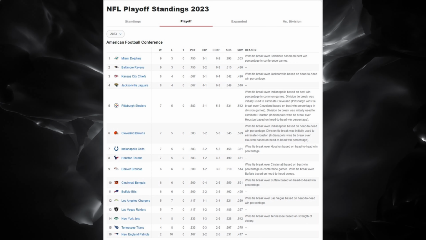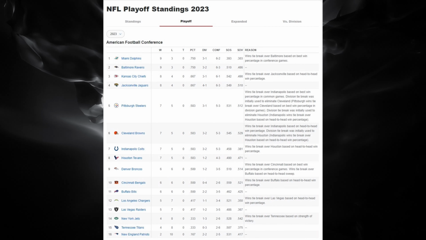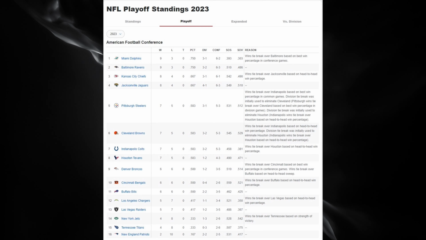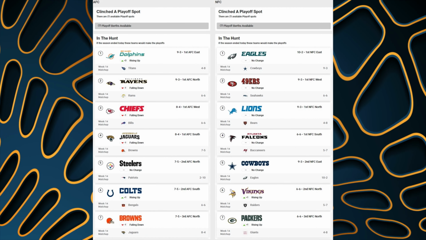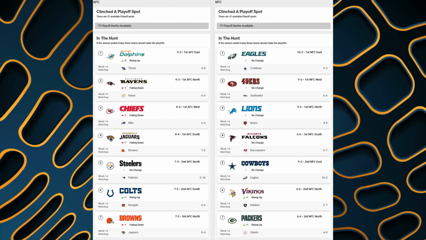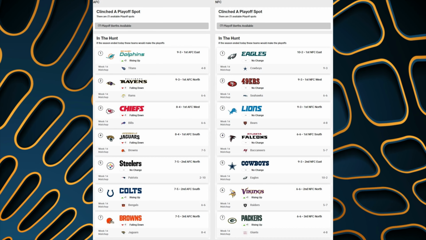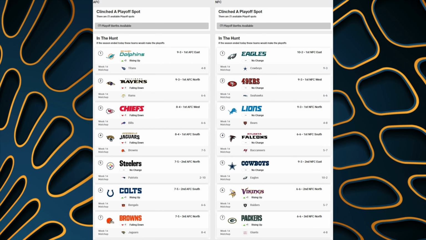The 4 division winners from the conference are qualified regardless of their overall seeding. Beyond these 4 teams, the 3 remaining teams are picked based on the seeding within the conference. Like I mentioned earlier, there are tiebreaker rules if multiple teams end up with the same record.